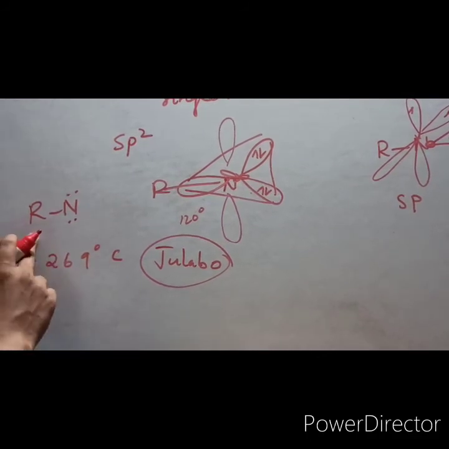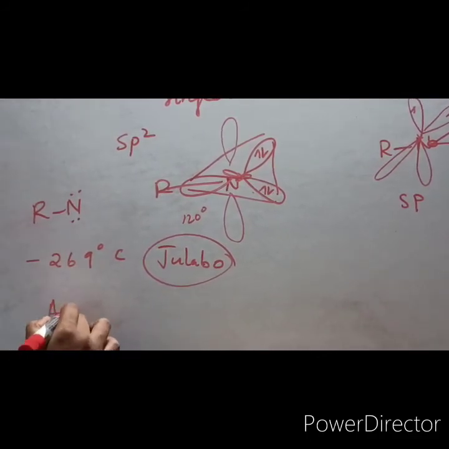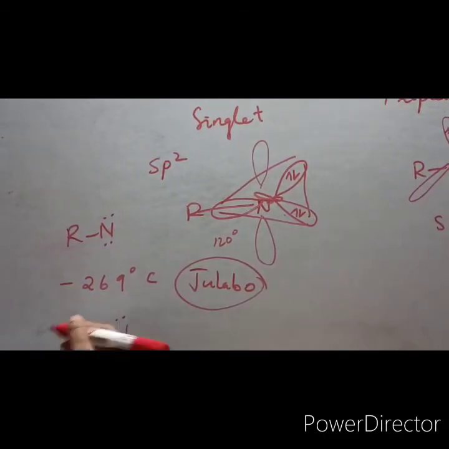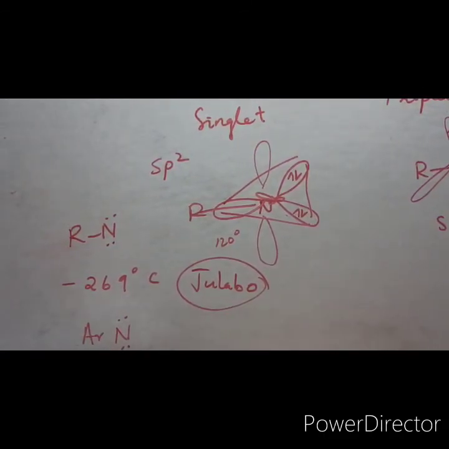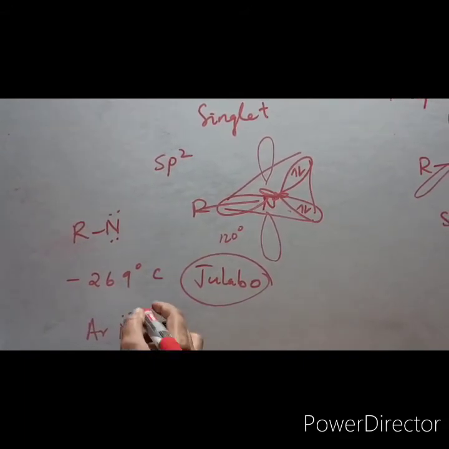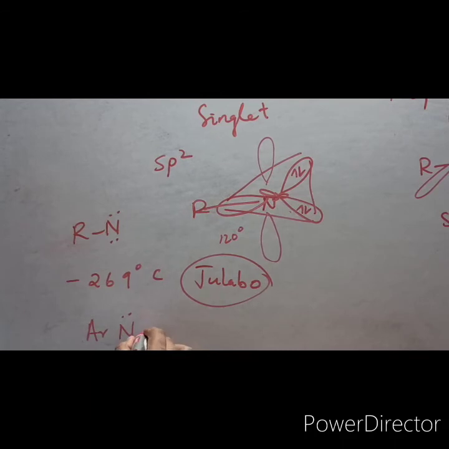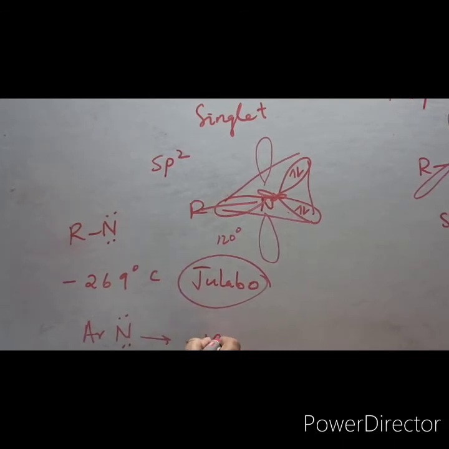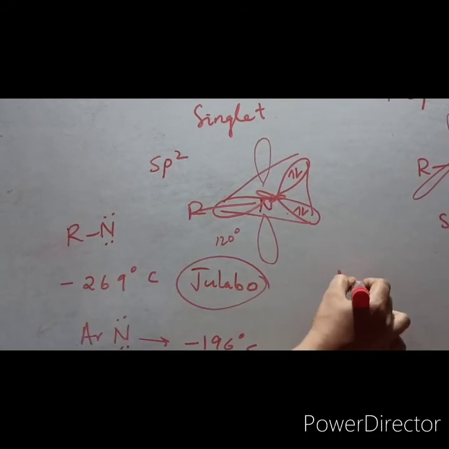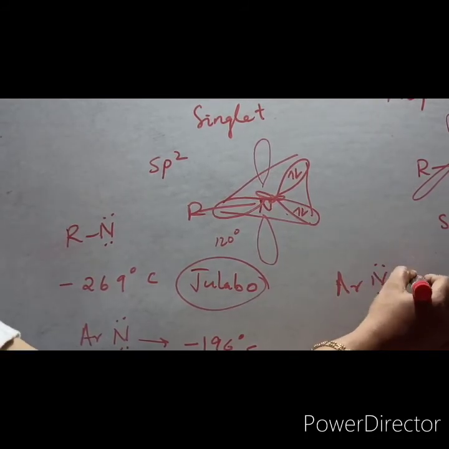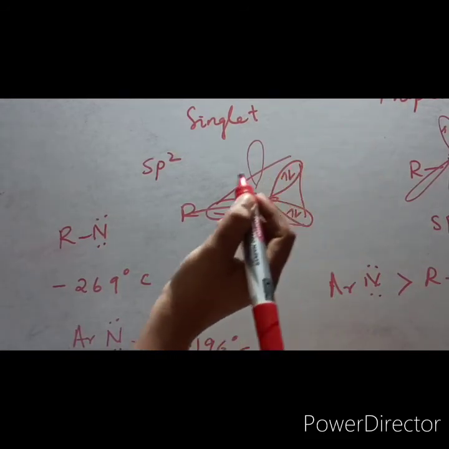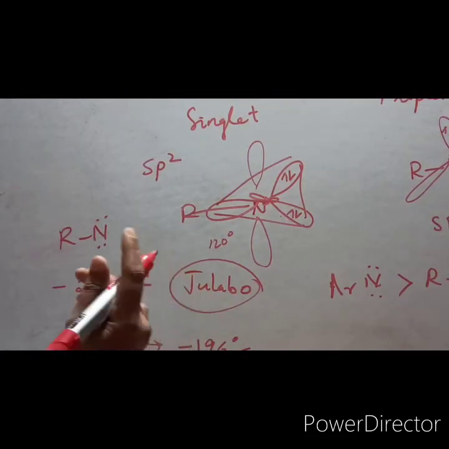Now compared to alkyl nitrenes, aryl nitrenes are much more stable, slightly more stable because of the delocalization of electron pair onto the ring. So this could be trapped slightly at a higher temperature like minus 196 degrees Celsius. So aryl nitrenes are more stable compared to alkyl nitrenes. So obviously this will be trapped by reacting with other molecule.